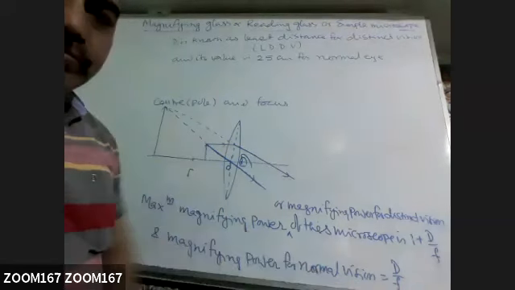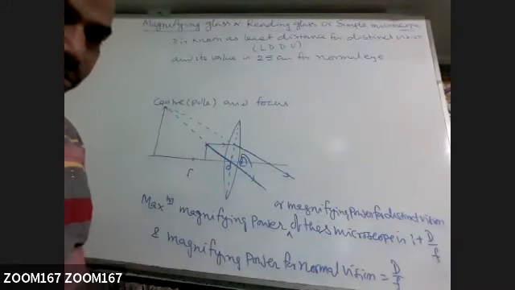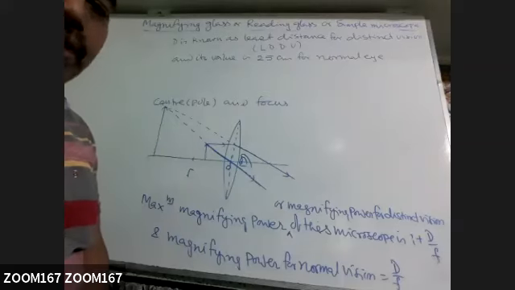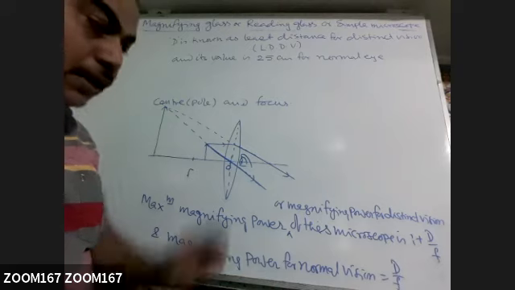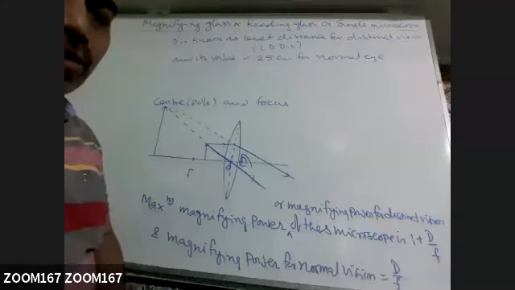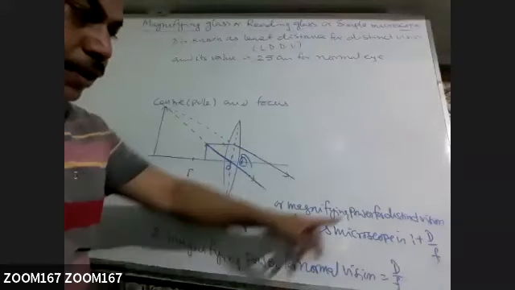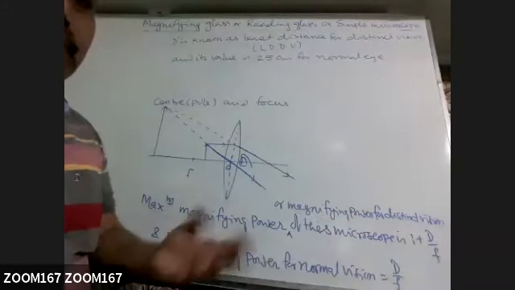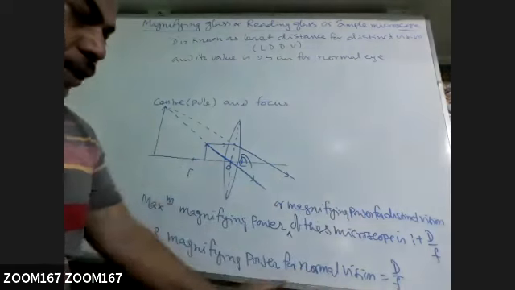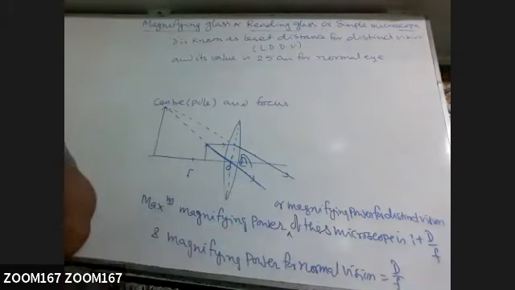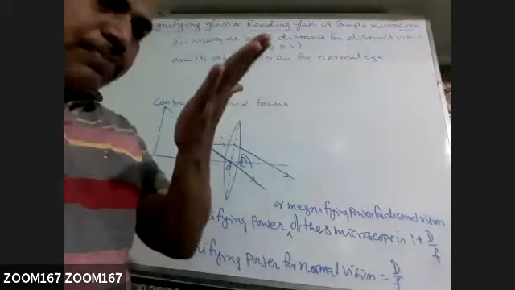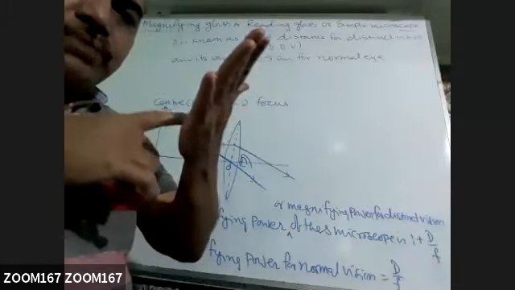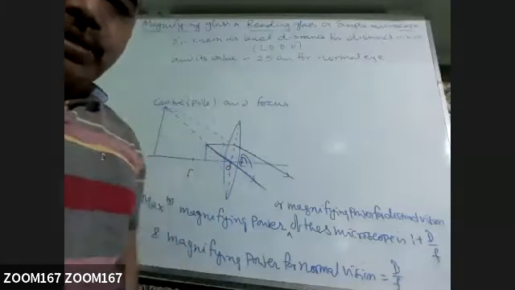But we prefer this one. Any person who is using this one to repair the watch or to repair mobile has to see the same part for longer time. If he is keeping this adjustment, then his eye will be strained. Within 10 minutes or 20 minutes, eye will be strained. So no one is preferring this one. We prefer this one. That's why name is normal vision. So when the object is at infinity, you can see that object for longer duration. But if you are keeping like this at 25 centimeter, you see this object, after 5 minutes you will feel uneasy.